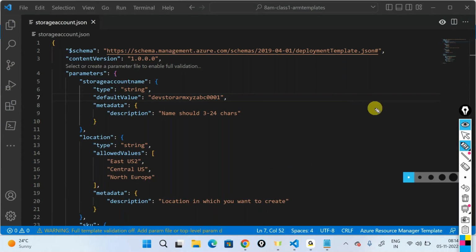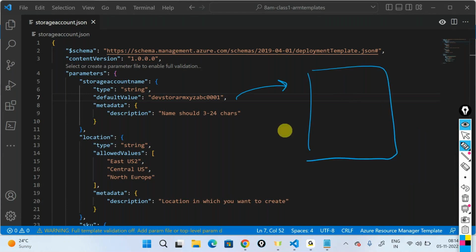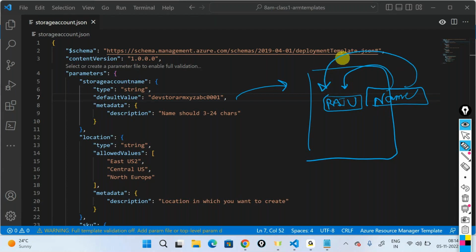So yeah, just imagine that you are filling up a huge form. This is the first time that you're filling up a form, and this form has multiple things, like let's say the name. You don't know how to really write the name out here, whether I should write it in caps or all small. It would be beneficial for me. For example, let's say my name is Raju. I have a default name by telling it is Raju, and what I'm doing is that if you don't declare anything, I'll just go ahead and create this particular name for you. But what I want you to do is pass a name so that I can give you an example telling that this is how you need to pass it.